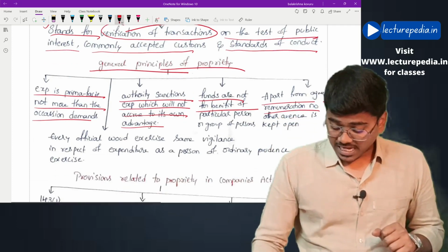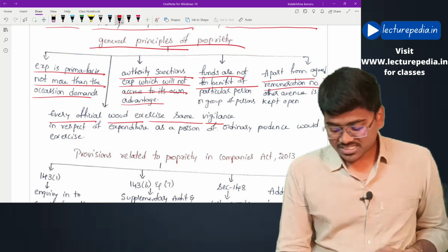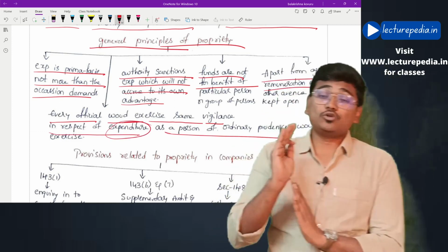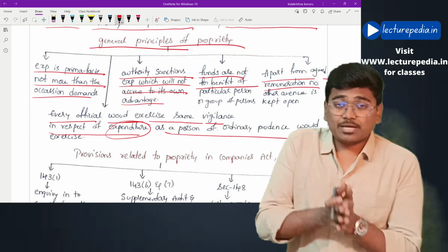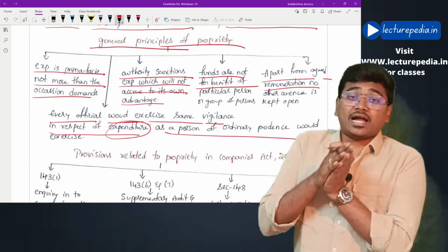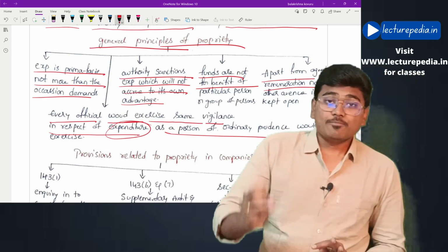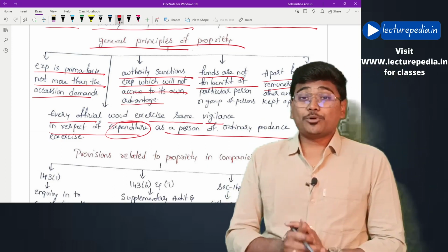Hope this is clear. And finally, every officer should exercise the same vigilance in respect of expenditure as a person of ordinary prudence would exercise in respect of his own money. That type of vigilance and due care has to be exercised by the public officers while spending government money. This will be checked in case of propriety audit.